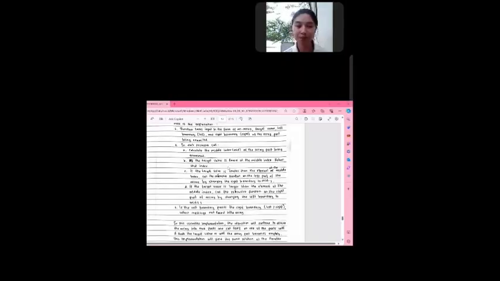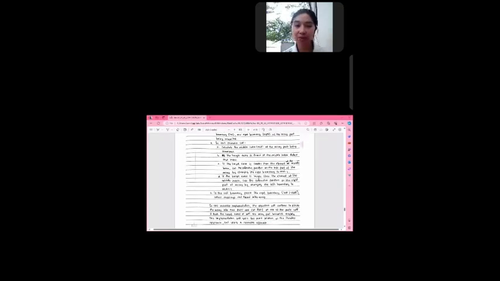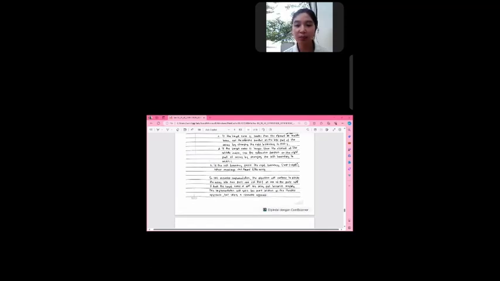Then, if the target value is larger than the element at the middle index, call the recursive function on the right part of the array by changing the left boundary to mid plus 1. And the third, if the left boundary passes the right boundary, or the left is larger than right, return a message not found in the array, or we usually return minus 1.